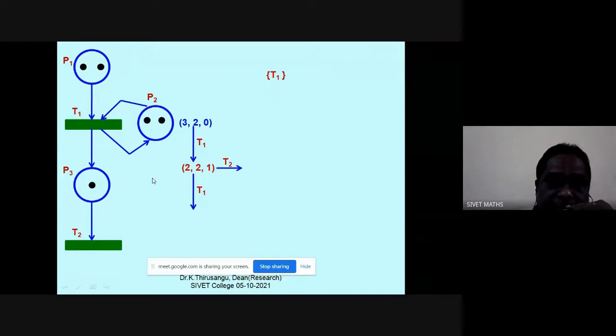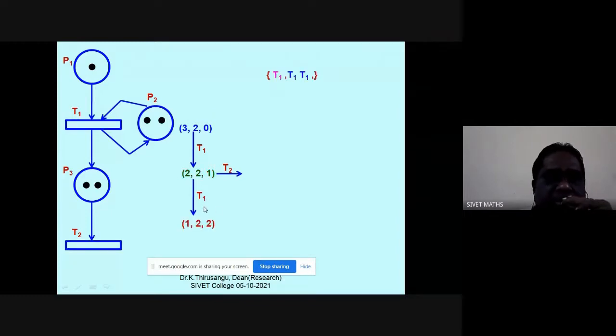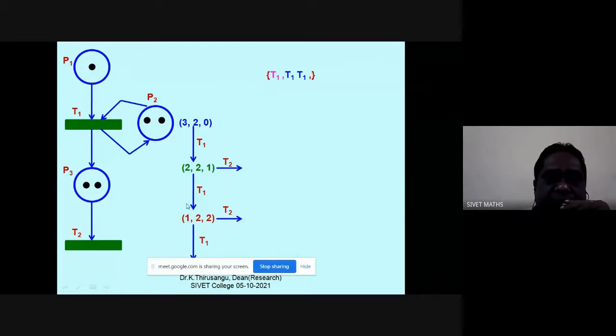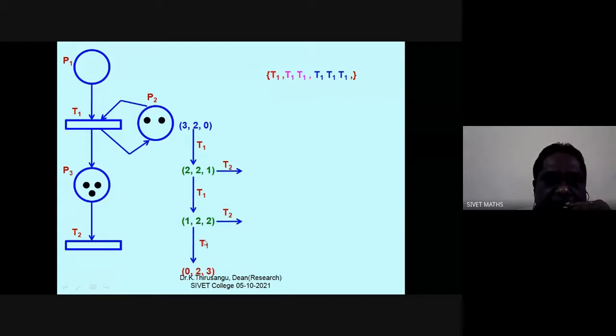Now, again under this marking, T1 fires. What will happen? You see that. So here 1 token in P1, 2 tokens in P3. Here P2 remains 2 tokens. Again, there is a possibility: T1 can fire, T2 can fire. So there are 2 possibilities here, a branch. I can fire T1 or I can fire T2. I allow T1 again. Okay. 0, 2, 3. This is the marking.